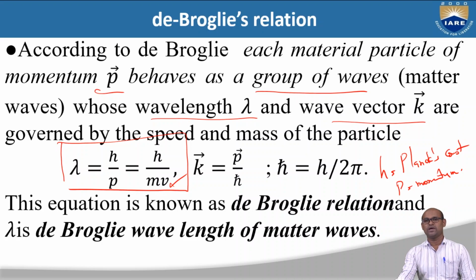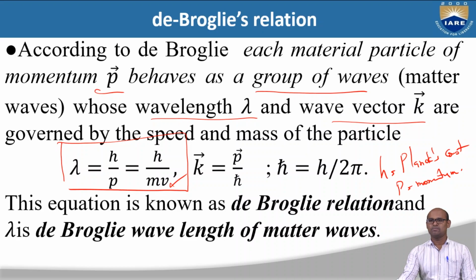Lambda is equal to h by p or h by mv is called the de Broglie relation, the de Broglie wavelength of matter waves. If a material particle has a wave nature, those waves are called matter waves. So the waves that are associated with a material particle are called matter waves.